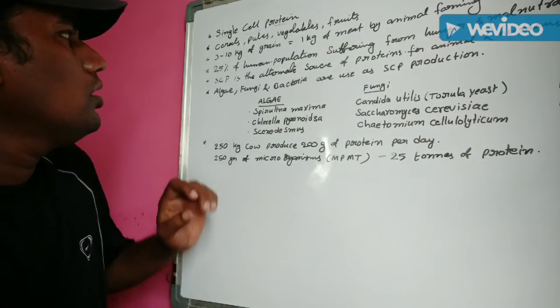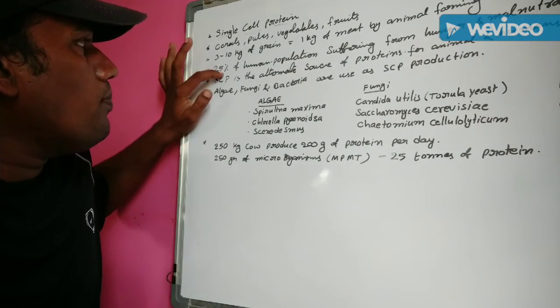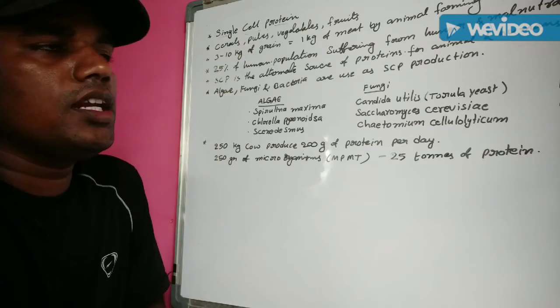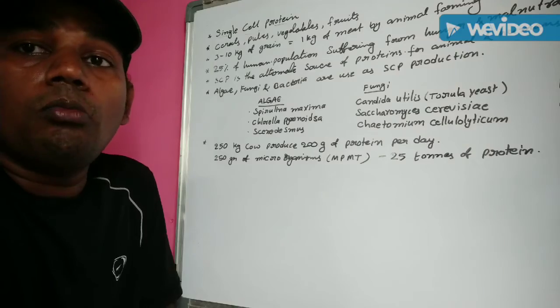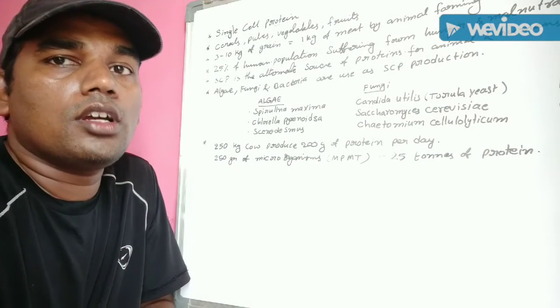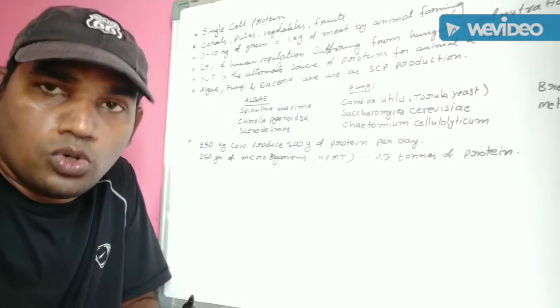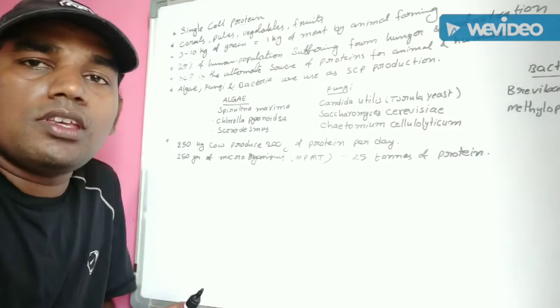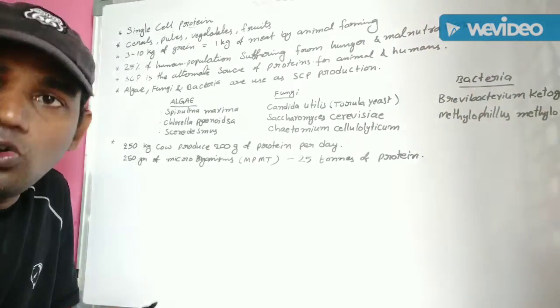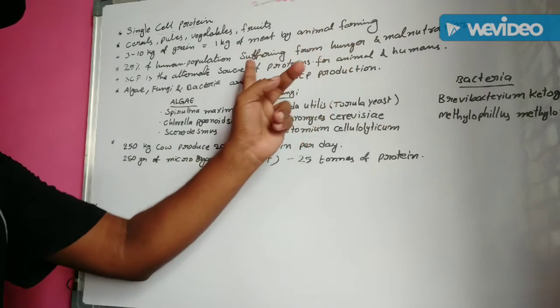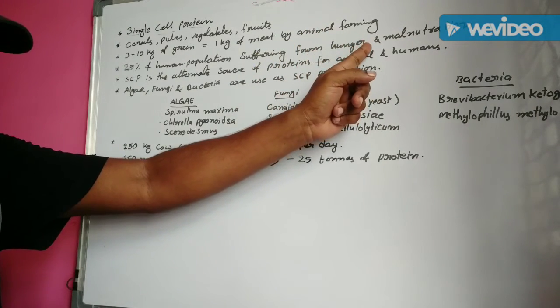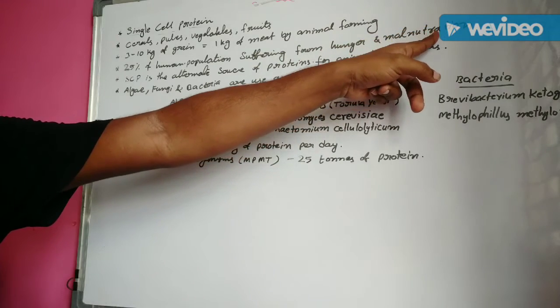Okay, suppose 25% of the human population is mainly suffering with hunger and malnutrition. So this SCP is very essential nowadays because human beings are mainly suffering from hunger and malnutrition.